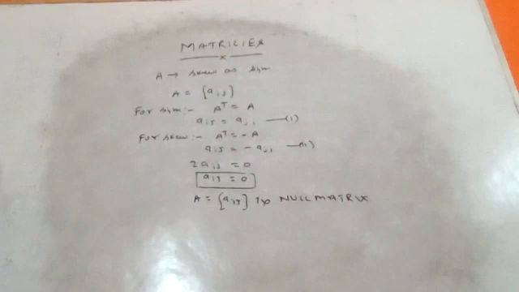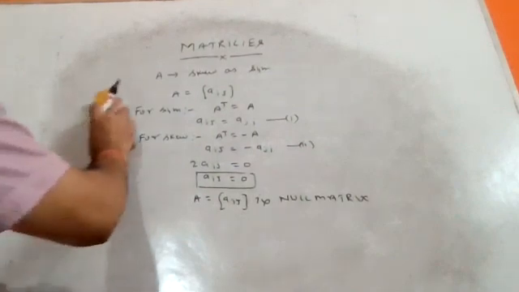Some more on the properties of symmetric and skew symmetric matrices. In a question, we can frame some matrices given. They can ask to find A minus A transpose, A plus A transpose, A into A transpose, and so on. Let's do some more practice if elements are also given, right?